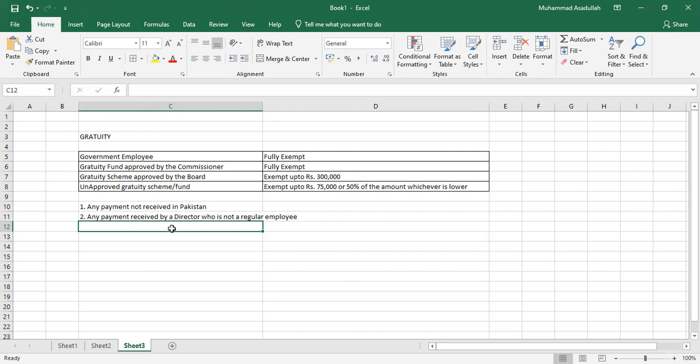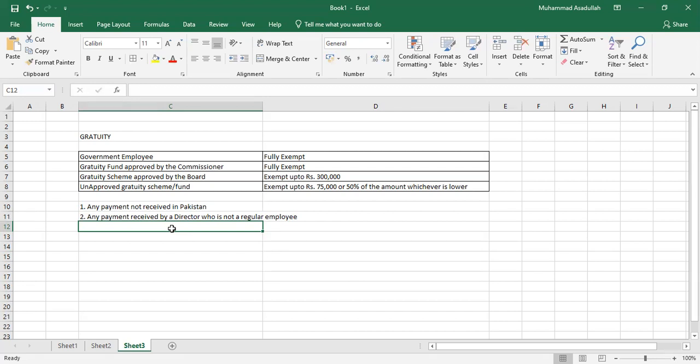So make sure that if you get any cases, you first watch carefully the designation of the employee, whether, if he is a director, he is a regular employee or not. If it is mentioned that he or she is an independent director, then he is not a regular employee.